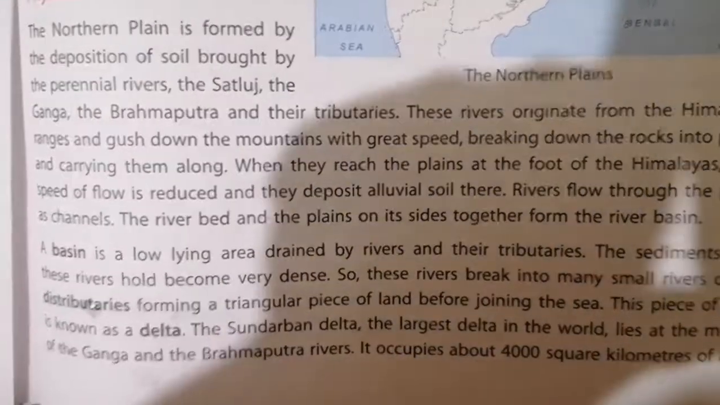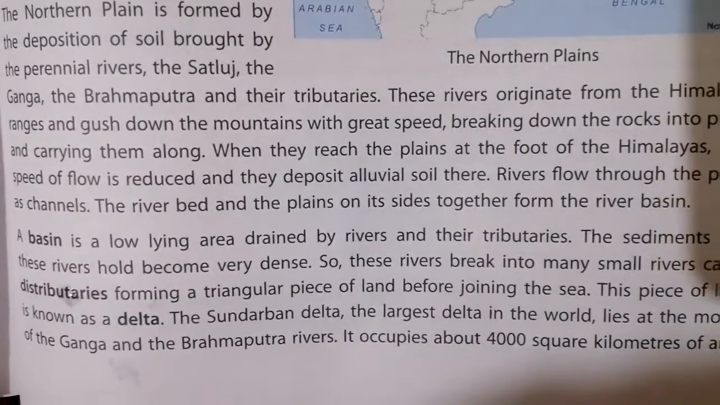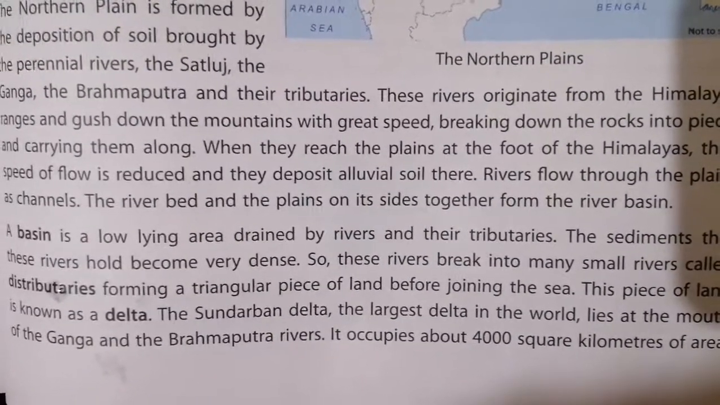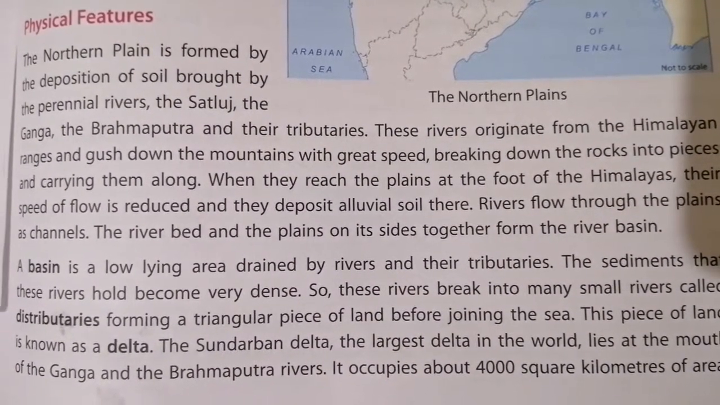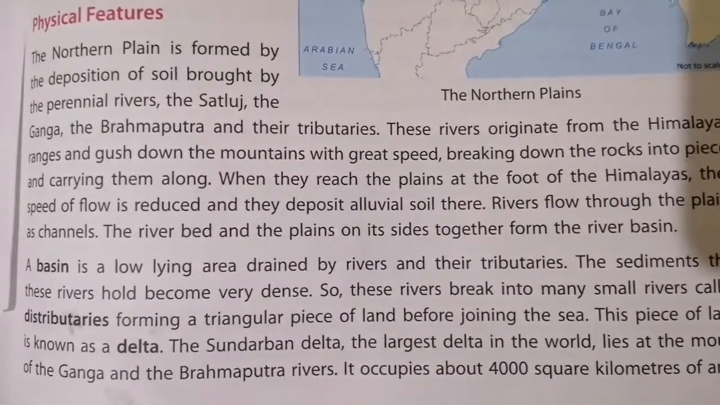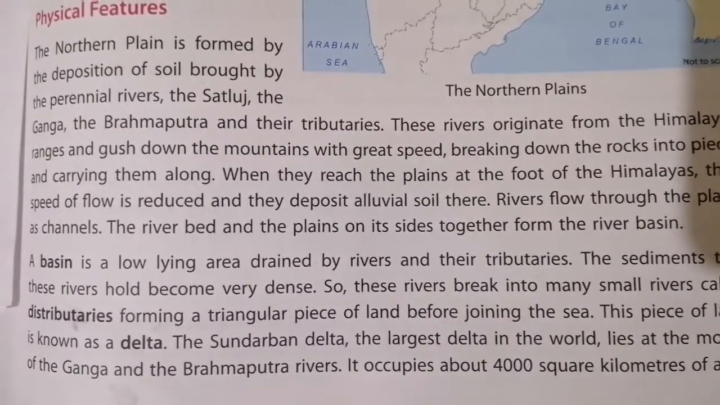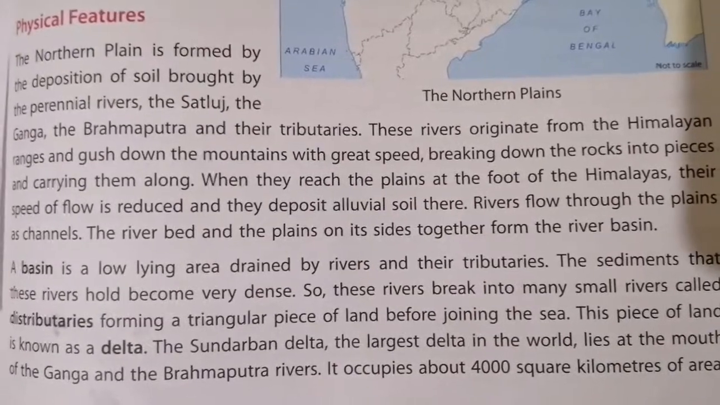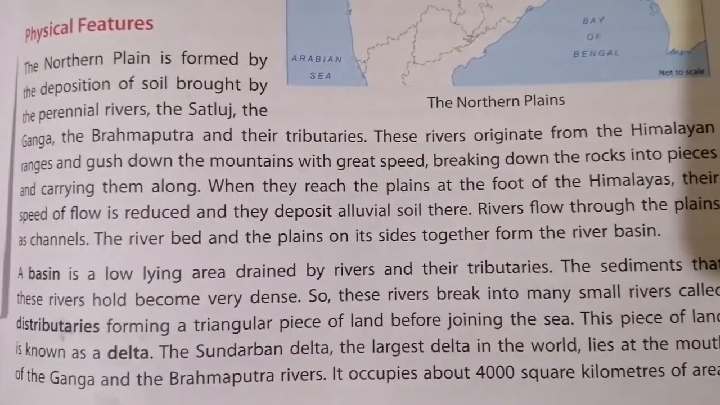Then we saw what are distributaries. So distributaries are places which form a triangular piece of land before joining the sea. So they are called delta. Triangular piece of land formed before joining the sea is called delta. And distributaries are rivers which break into many small rivers. So now we are going to see about various rivers and its tributaries.